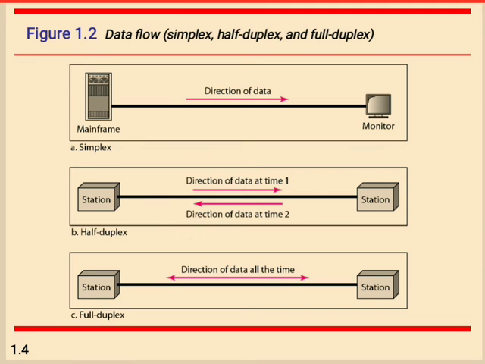So in one direction of data all the time, if we are viewing station 1 and station 2, for example, what we are viewing in station 1, that same data will be viewed in station 2 at the same time.